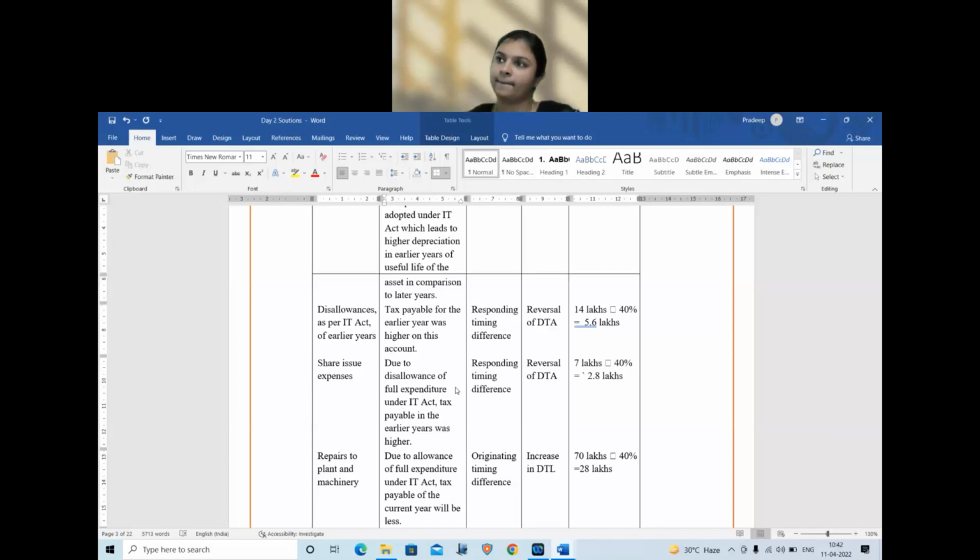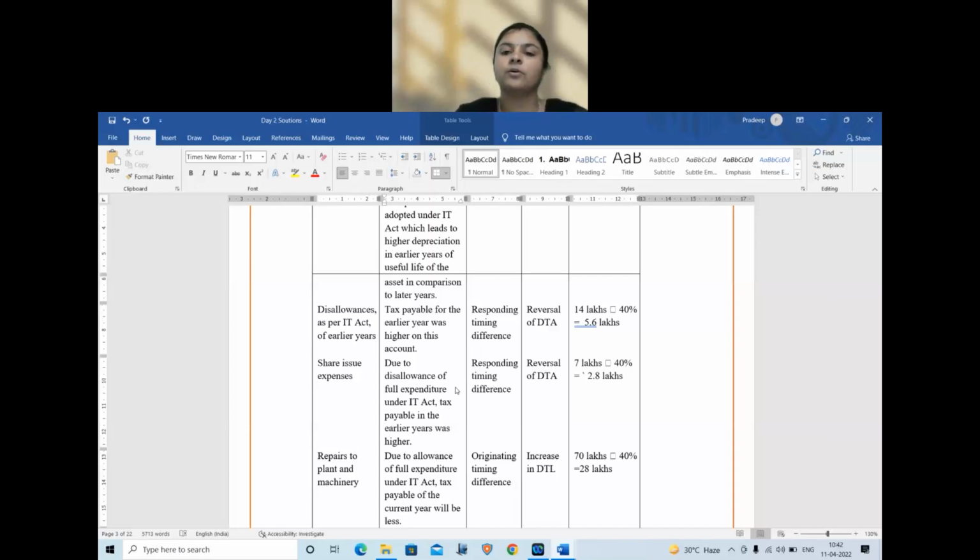Yes. Less tax. Tomorrow there will be a liability. Right? So clear with the 4 adjustments?